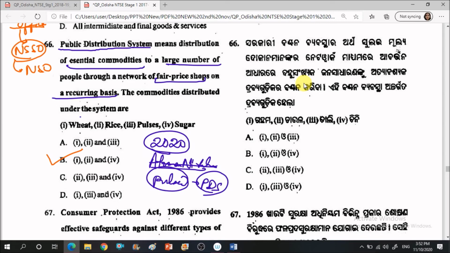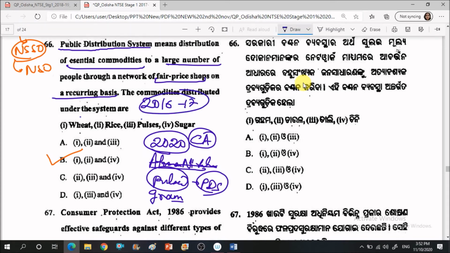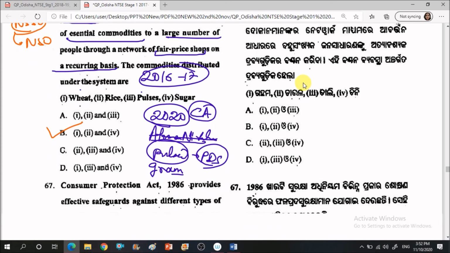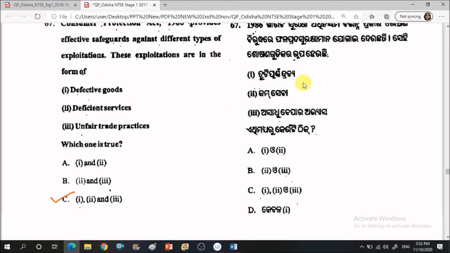Okay, previously pulses was not given. Now pulses is given, gram is given. Okay, right? So this is as a part of the Atmanirbhar package in 2020 that you can remember as a part of the current affairs, right? But apart from that, if we talk about 2016-2017, then at that point of time pulses was not there, so option B will be correct, that is 1, 2 and 4, wheat, rice and sugar was given. So let us move to the next question now.